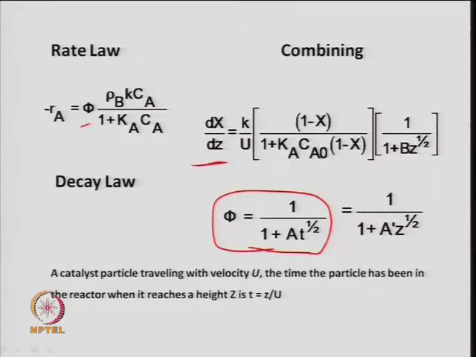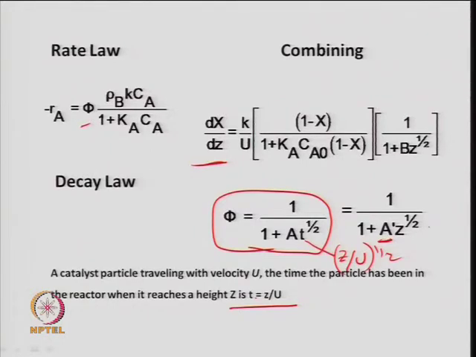So, since u is the superficial gas velocity, in this case it is assumed constant. So, that has been taken here in a dash. So, t is equal to z divided by u, where z is the height of the reactor and u is the superficial gas velocity. So, this term, t to the power half, where t is given by z upon u to the power half, will come like this, and a divided by u to the power half has been written here as a dash times z to the power half.